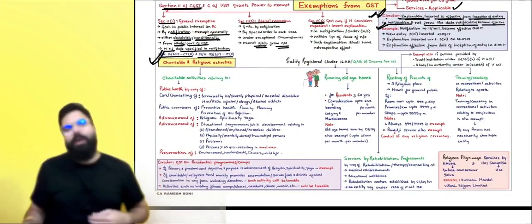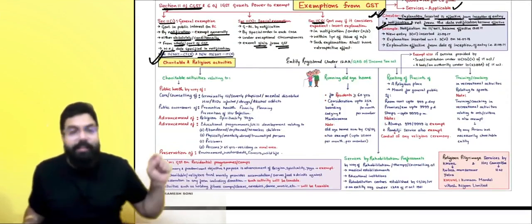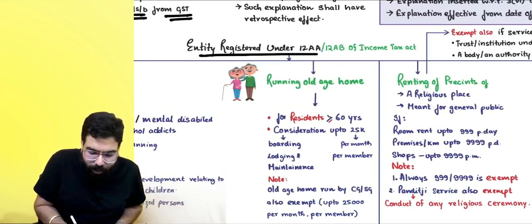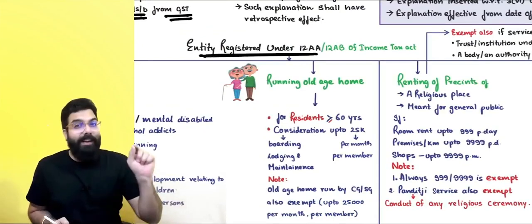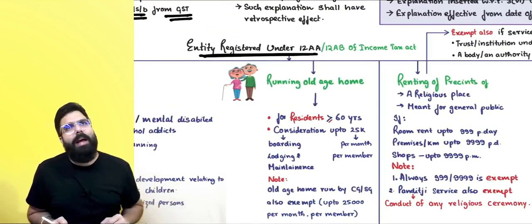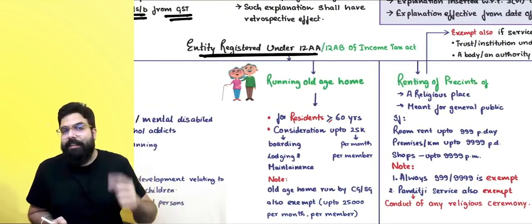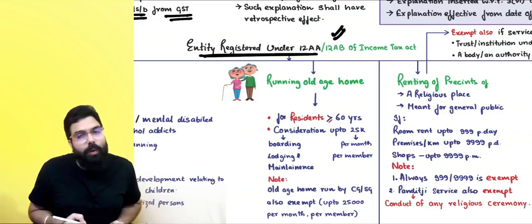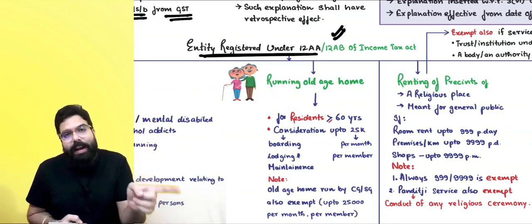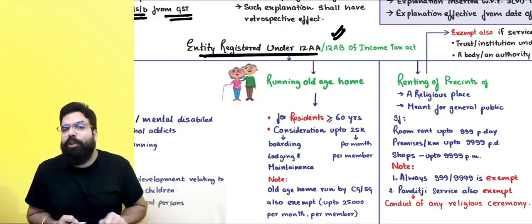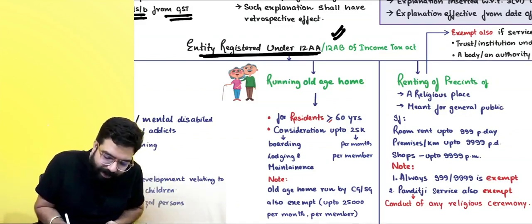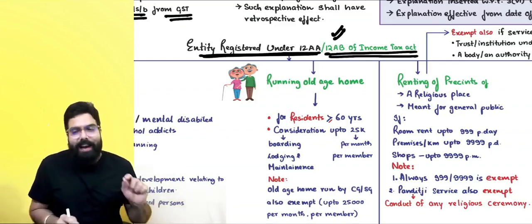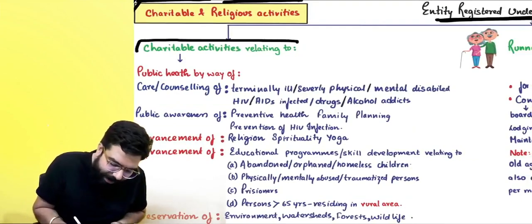The first exemption we are going to learn is charitable and religious activity. If there is an entity registered under 12AA of the Income Tax Act, the amendment is that the Finance Act 2020 inserted a new section in the Income Tax Act, section 12AB. Hence, to bring that change into the GST Act also, they said that if there's an entity registered under 12AA or 12AB of the Income Tax Act and it is providing charitable activity,